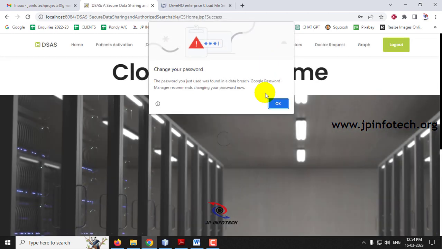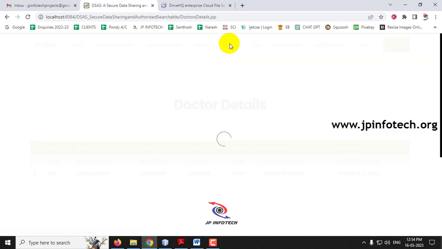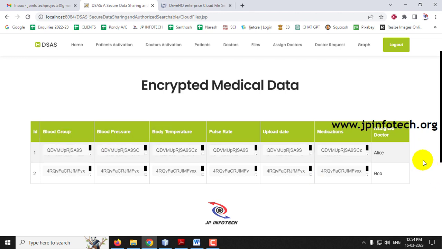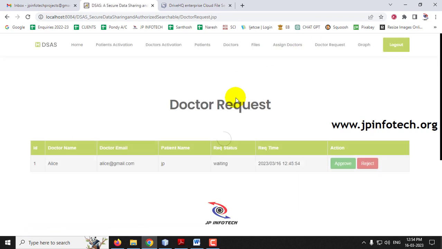Now you can see we have seen the patient part, doctor activation, patients, doctors, and what files are available in the cloud server. It also shows which patient is assigned to which doctor. All the details have been updated in the cloud server part. And assigned doctors we have seen, and the requests given by doctors, which were shown earlier, are also shown here, and they can approve or reject them.